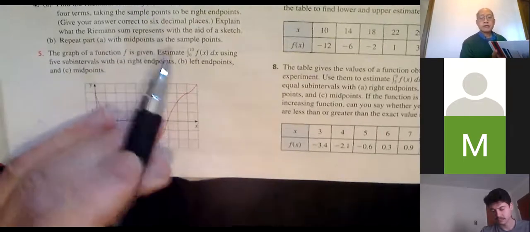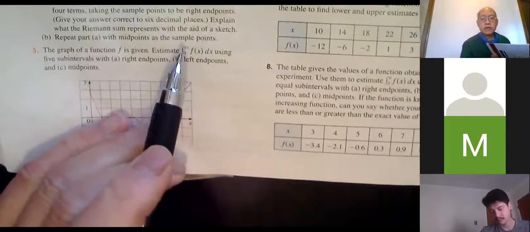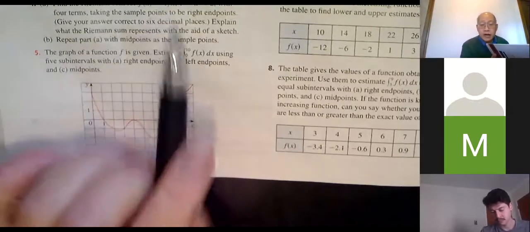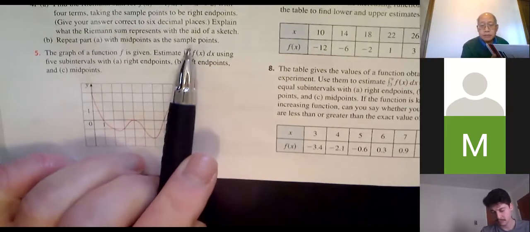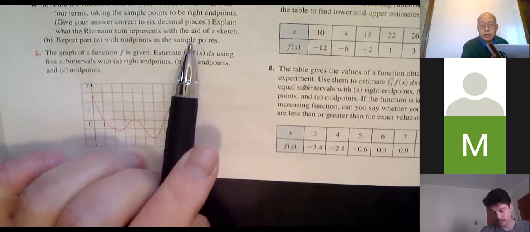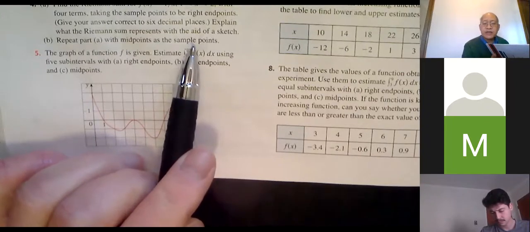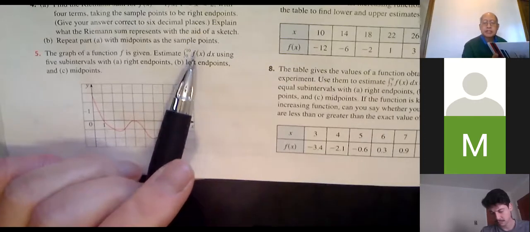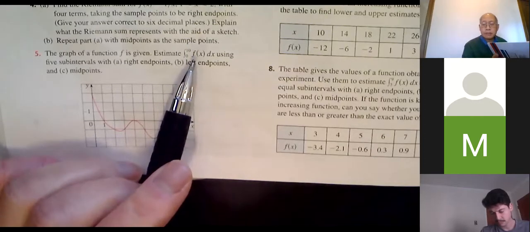So again, please notice the notation, integral from 0 to 10 of f of x dx. Okay. Now, again, if I don't have the 0 and the 10, that was section 4.9. Those were indefinite integrals. Okay. So your answer is going to be an antiderivative plus c, just like the quiz. Blah, blah, blah, plus c.